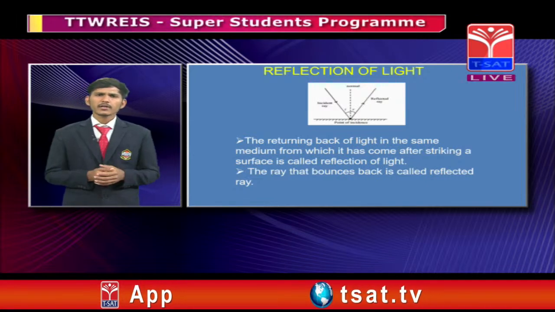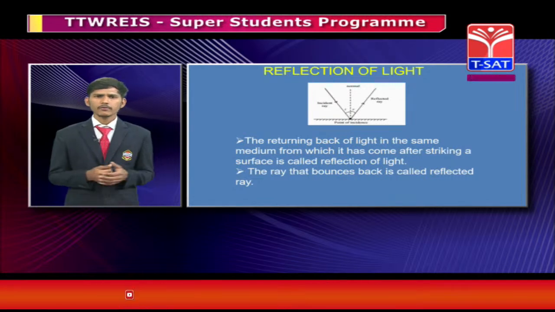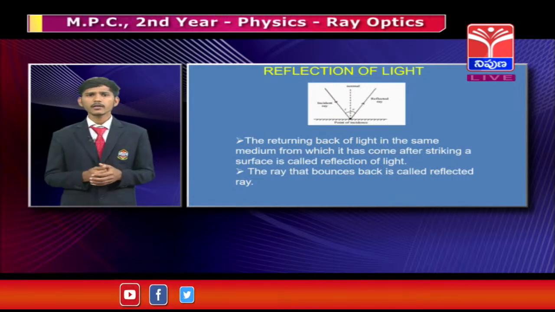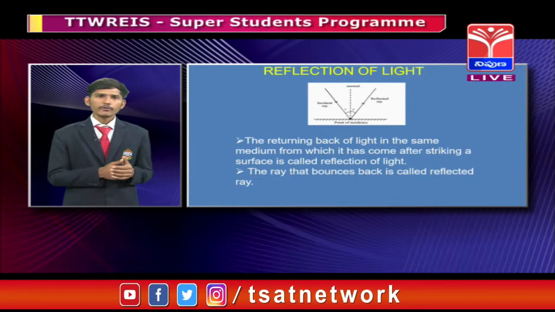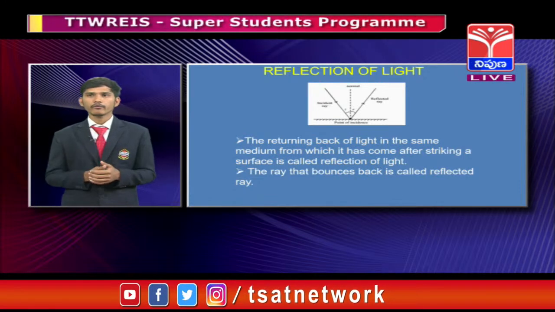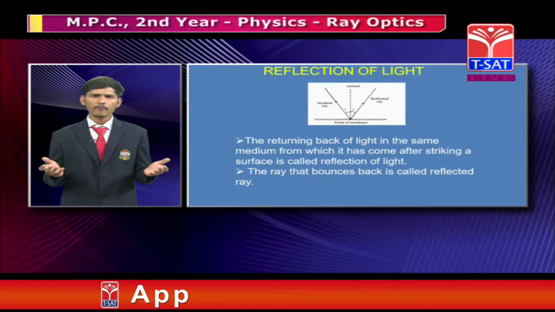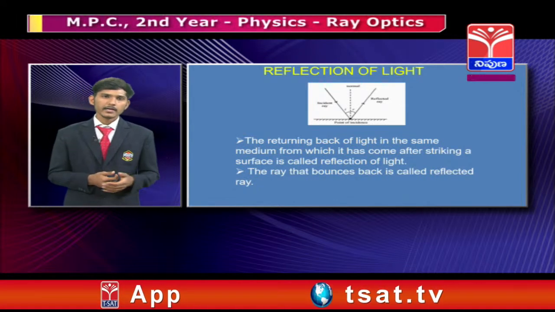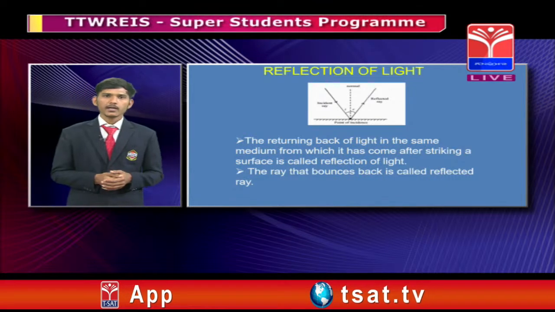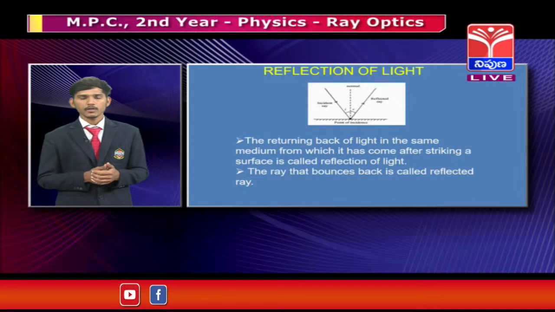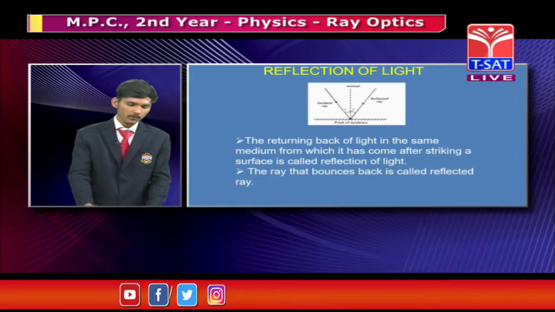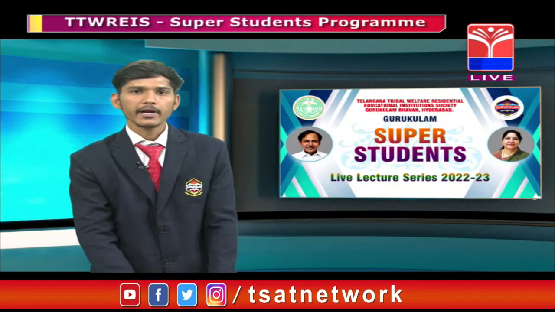Where do we observe reflection of light? In our day-to-day life we observe reflection of light. Here we can observe that the angle of incidence is equal to the angle of reflection. Is it really so? Yes, of course. We can observe it in practicals, where the angle of incidence is equal to the angle of reflection. So here is one ray diagram.